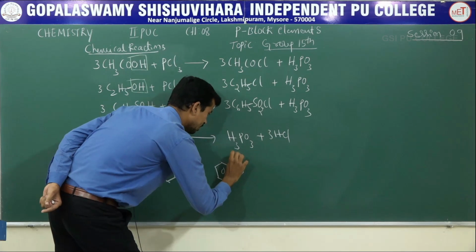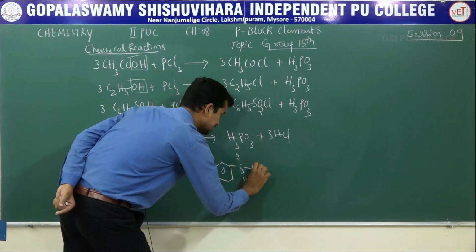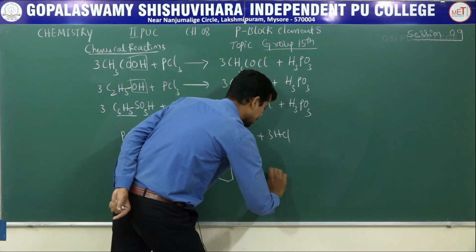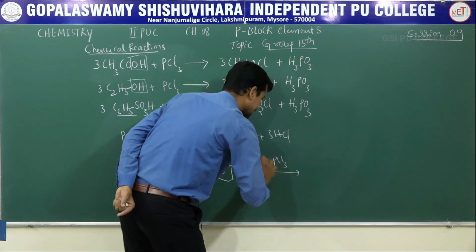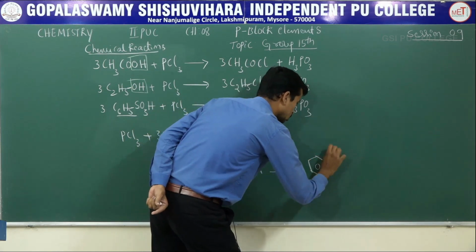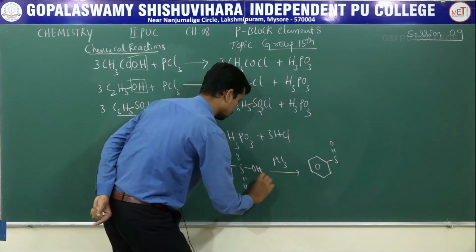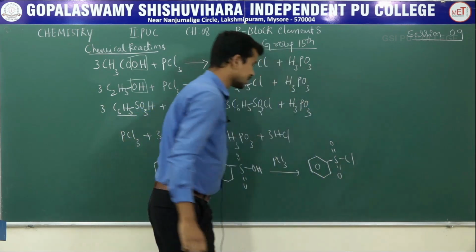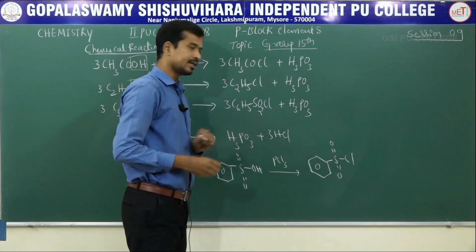It is also written as S double bond O, double bond O, OH: benzene sulfonic acid. Reaction with PCl3 replaces the OH group with Cl to give benzene sulfonyl chloride.